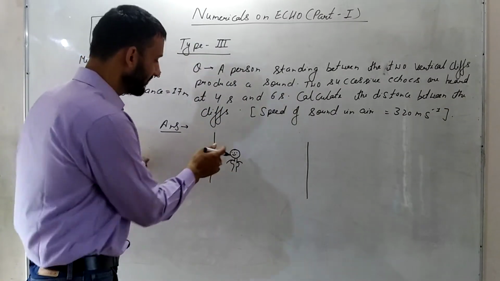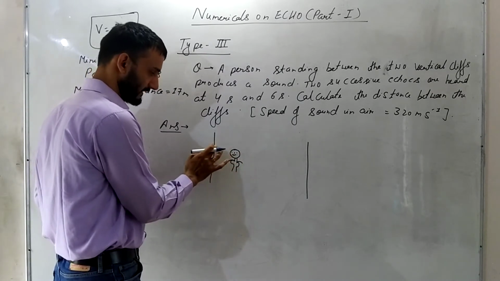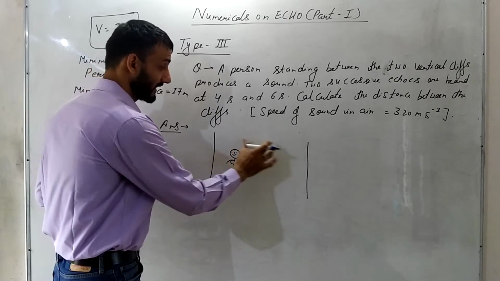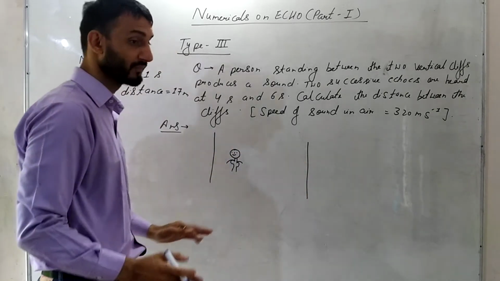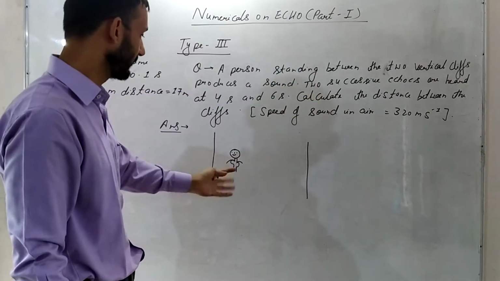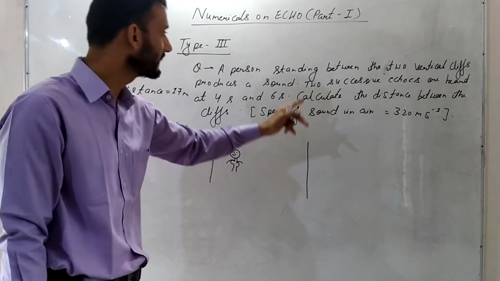Now you know that when he produces a sound, one echo will be heard from the cliff which is nearby, and the other will be heard from the other cliff, which is very far away. So two successive echoes are heard. Obviously, two echoes will be heard, one from this cliff and the other from the other cliff.